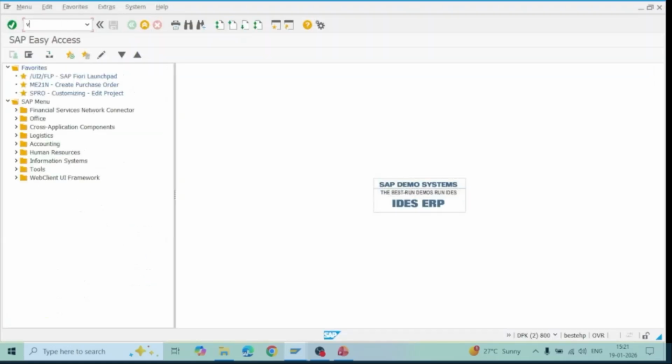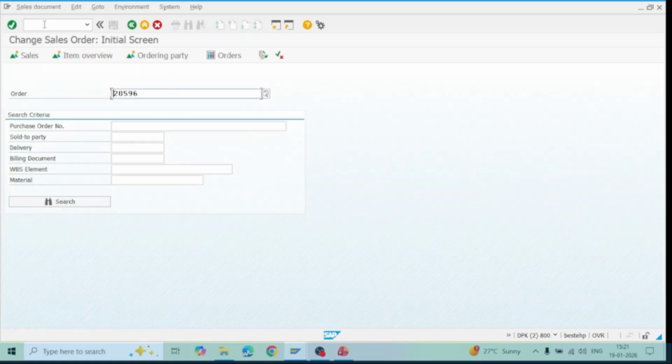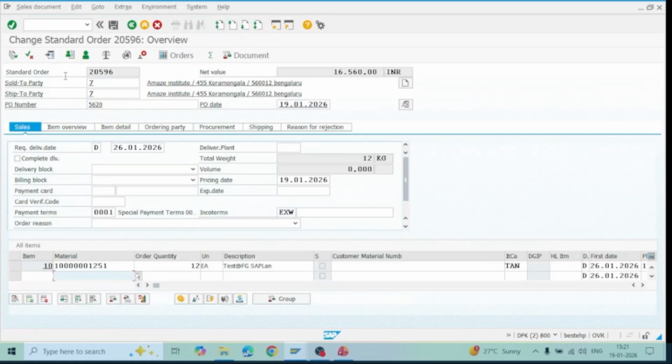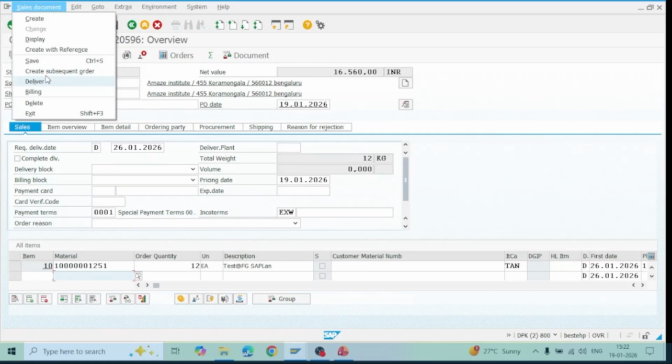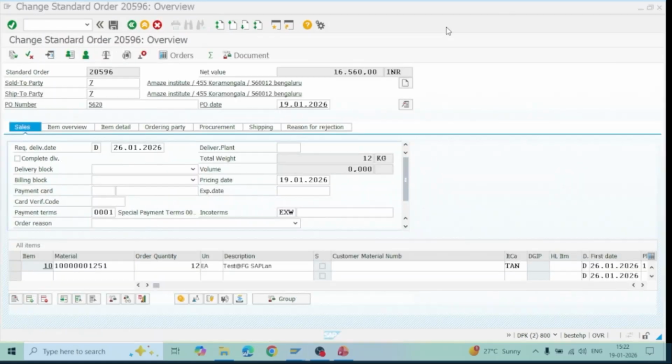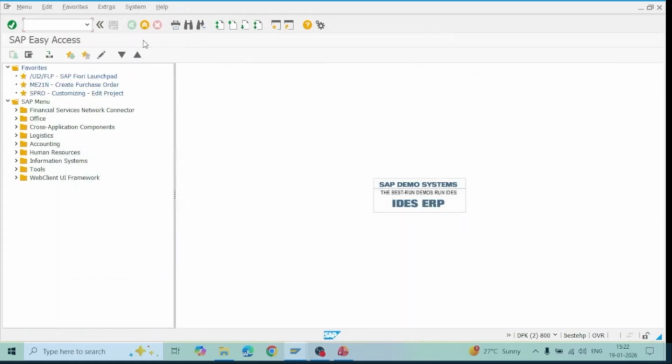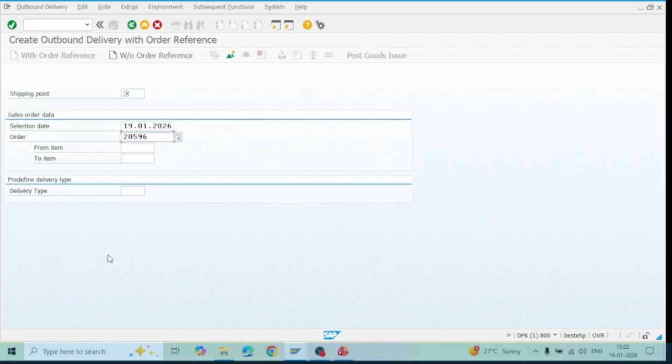Let's go to VA02 to edit the sales order. Again enter. This is my order. Against this order, you go to the sales document and you can do the delivery here as well. So let's say I'll go to this specific function, VL outbound deliveries. The shipping point is required. Without a shipping point, you will not be able to deliver the products to the customer. So the shipping point is also the same, 1098, which is central shipping. Then against this order, we are doing the deliveries. Enter.